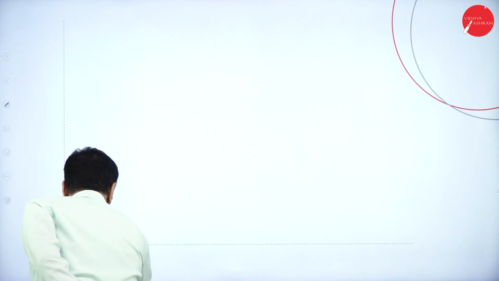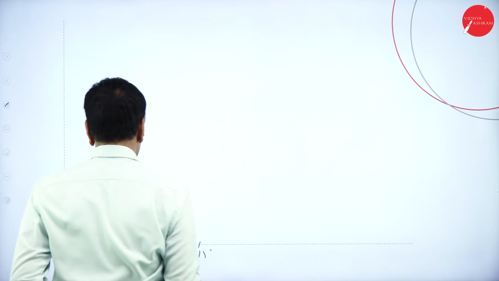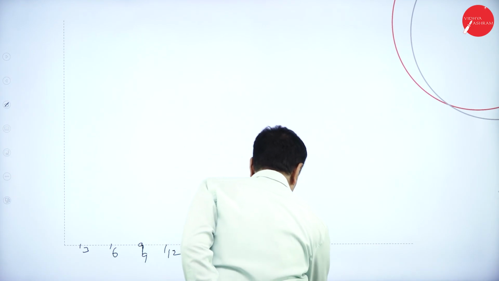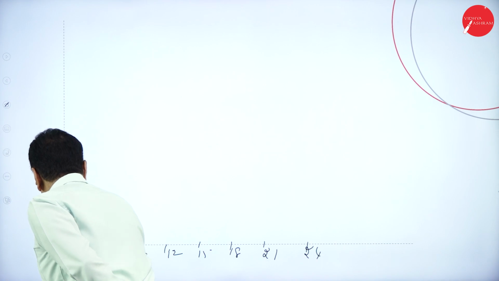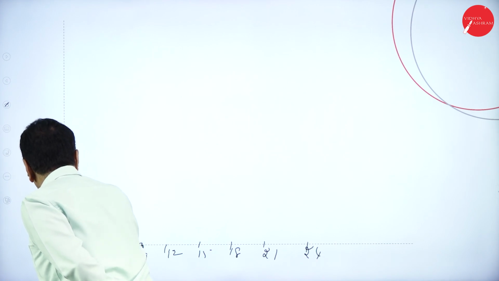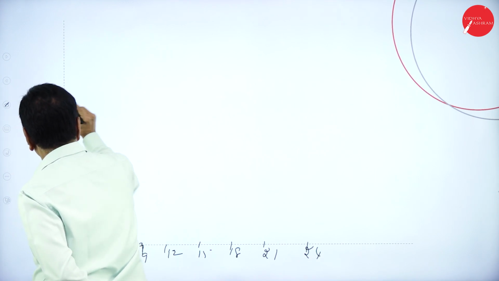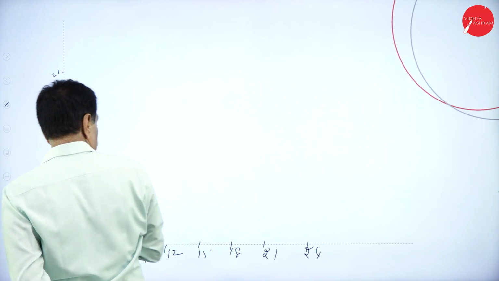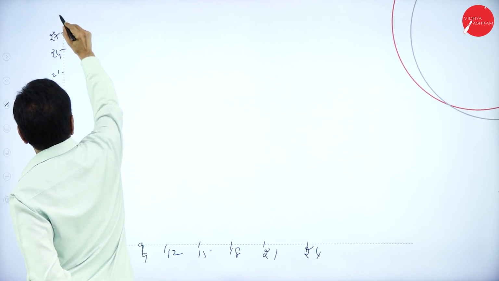3, 6, 9, 12, 15, 18, 21, 24. Here 30: 3, 6, 9, 12, 15, 18, 21, 24, 27, 30.